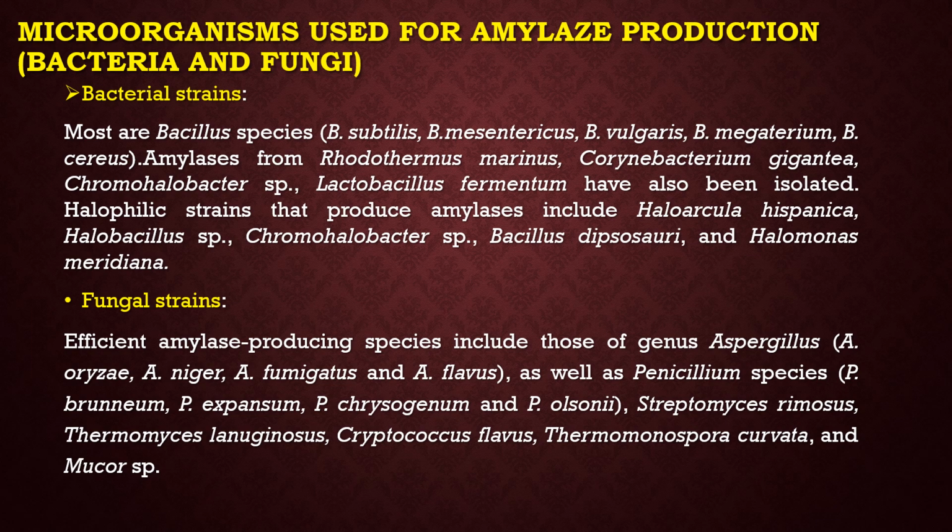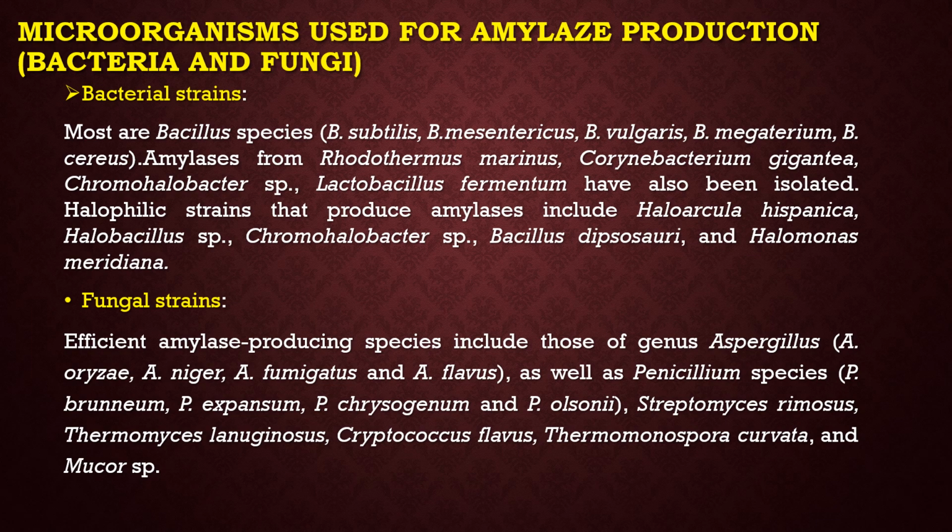Among halophilic strains are Haloarcula hispanica, Halobacillus species, Chromohalobacter species, Bacillus dipsosauri, and Halomonas meridiana. These are the bacterial strains used for the production of amylase.